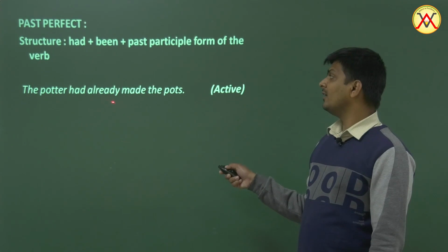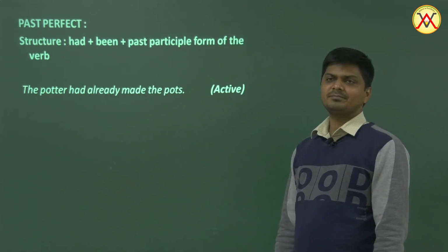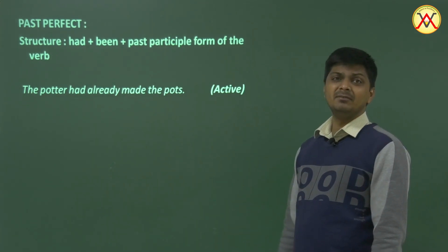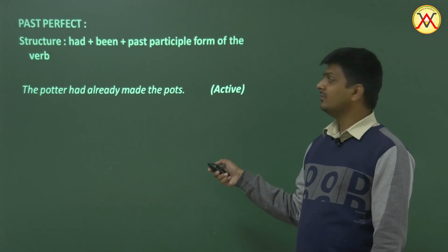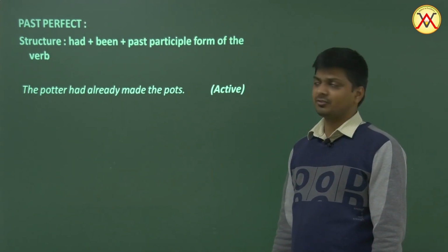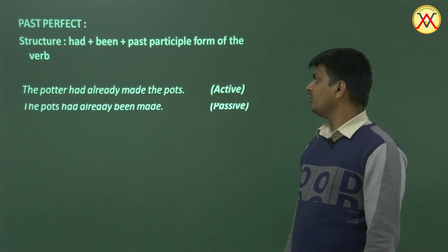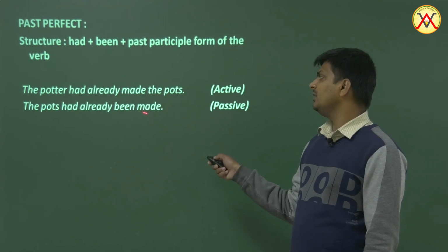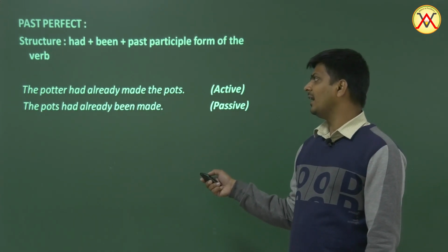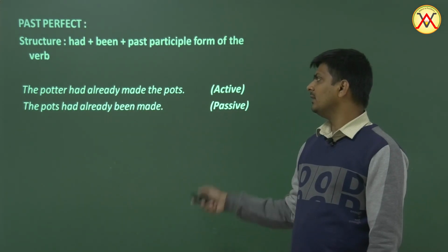Example, the potter had already made the pots. The potter is the subject, had made is the verb, already is an adverb, and then the pots is the object. What had he made? The pots. So the passive would be the pots had already been made. The pots would come to the first place, and then the verb, and like that.